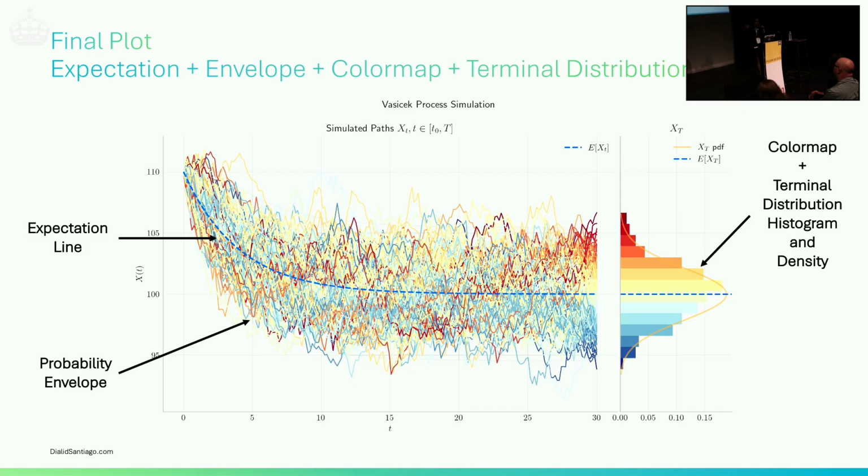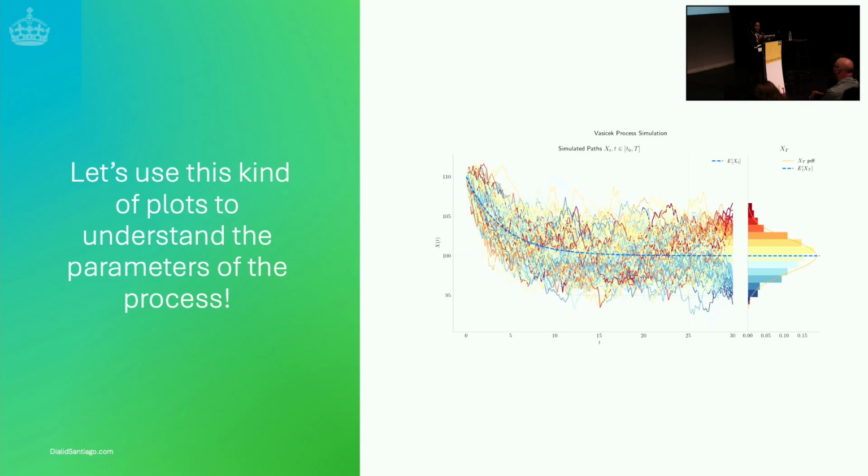So next bit is we add a last element, which is this subplot here. So now I'm taking the last point of each path, and I do the histogram here. So basically, I'm counting how many paths end up at this level, and so on. And I do the frequency there. And because this process is kind of nice, I know the density. And if you look at this, it looks like a Gaussian normal. It is. So I'm ready. This is building in my mind a lot of insight about the process. And this is the graph.